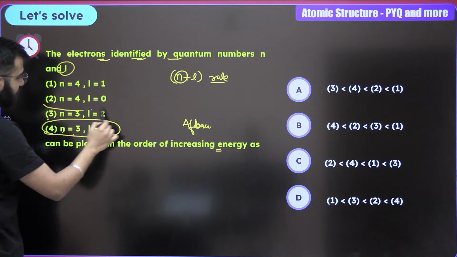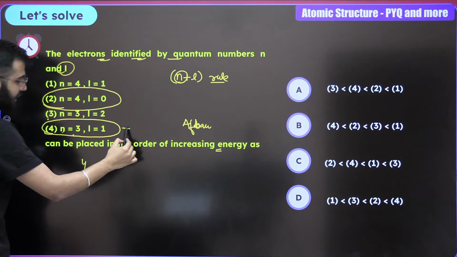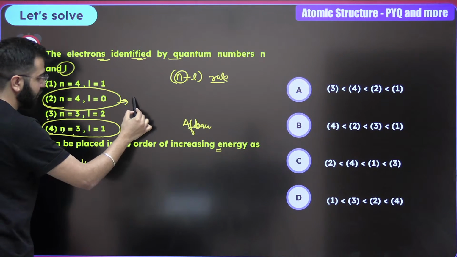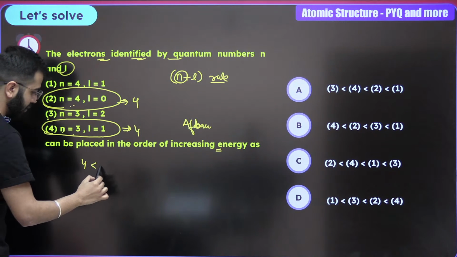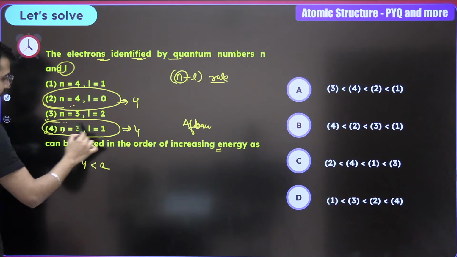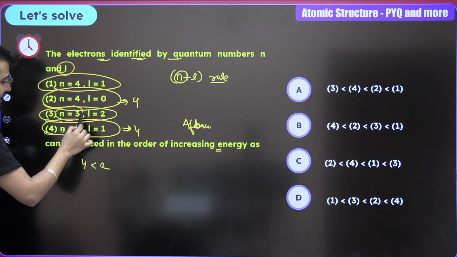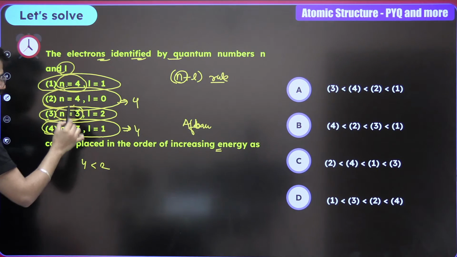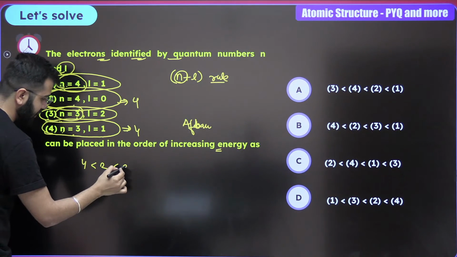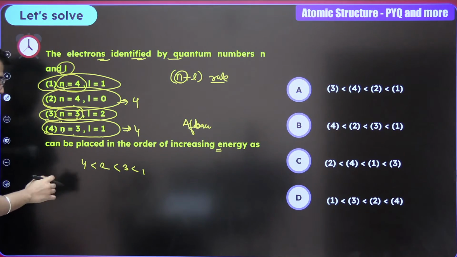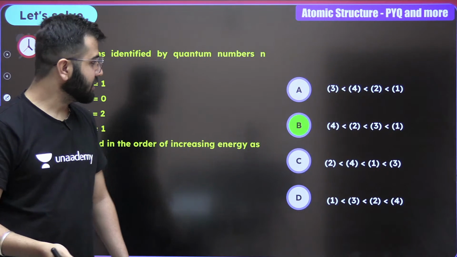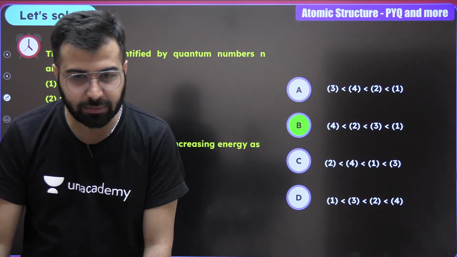What about this one? Same, right? It is 4, n plus L value 4. Then we are going to write the second one. And then n value 5, n plus L value 5. As 3 is there compared to 4, this is going to have lesser energy. 4, 2, 3, 1, that is going to be the correct answer. 4, 2, 3, 1. Is this clear?